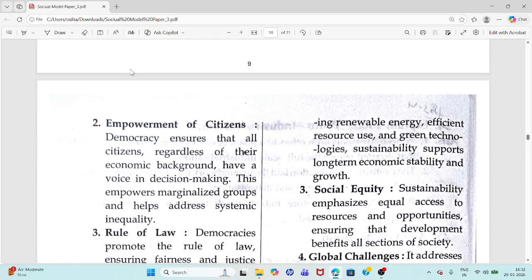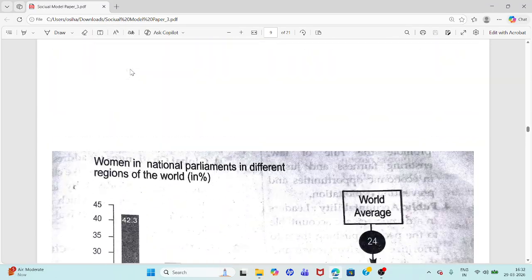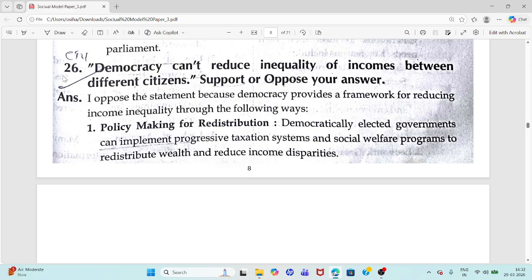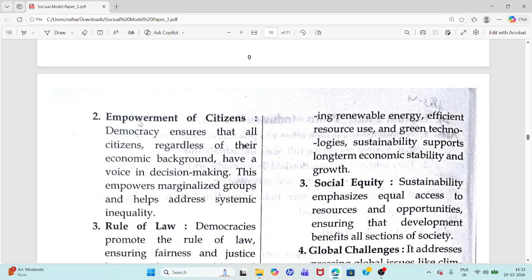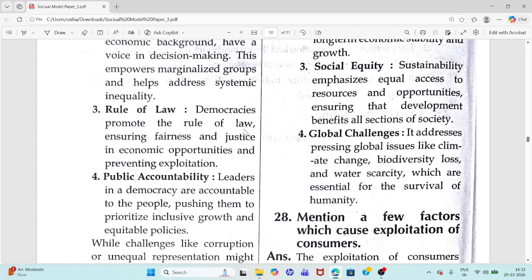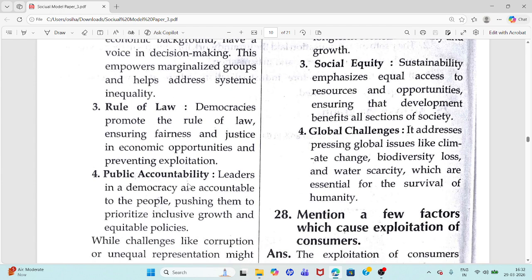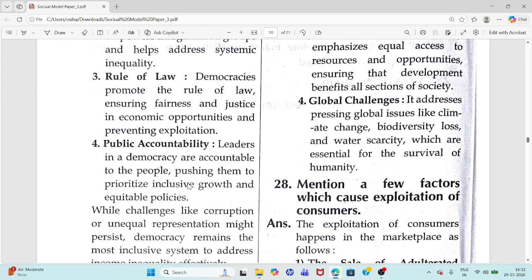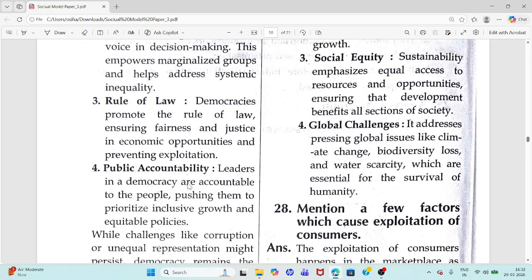So please leave that. Okay, see side headings. Question 26 side headings. Policy making for redistribution. And again, second side heading empowerment of citizens, rule of law, public accountability. About these side headings, you have to write.